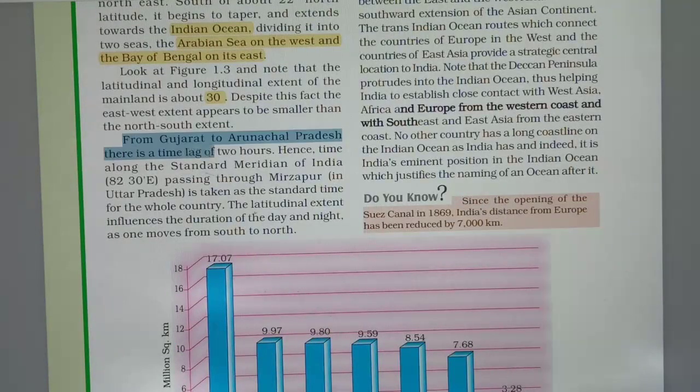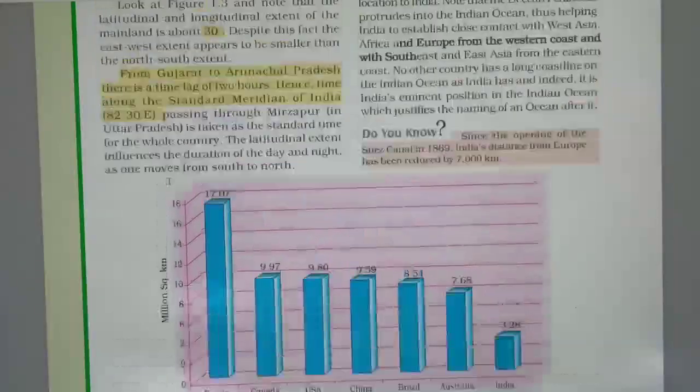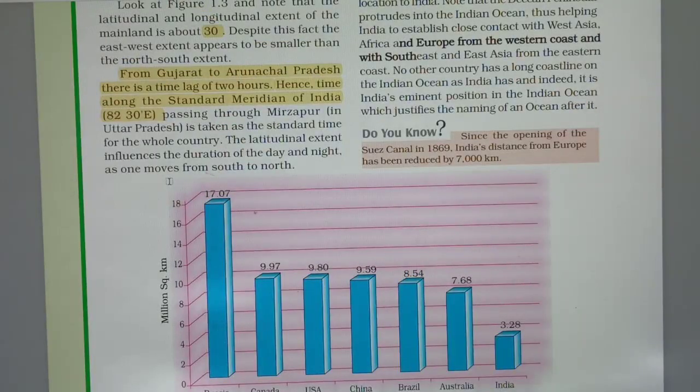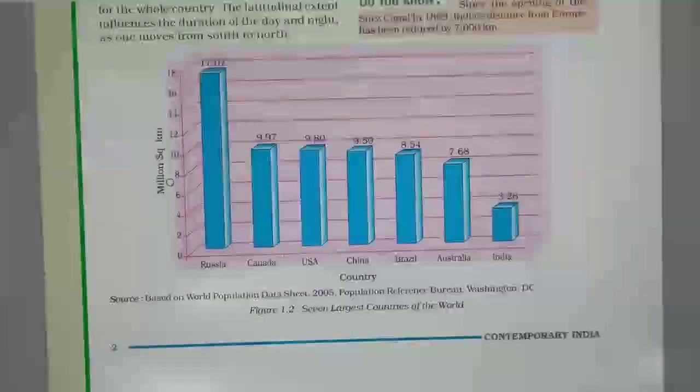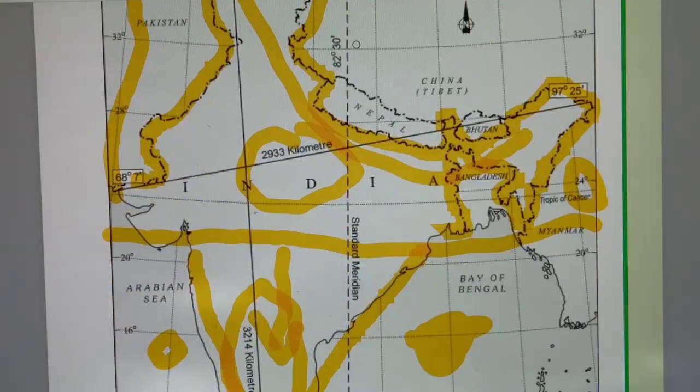From Gujarat to Arunachal Pradesh, there is a time lag of 2 hours. Hence time is taken along the standard meridian of India. What is the standard meridian? We have adopted a line for a common time all over India.